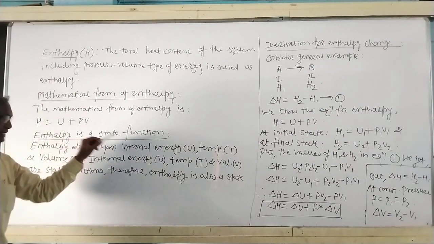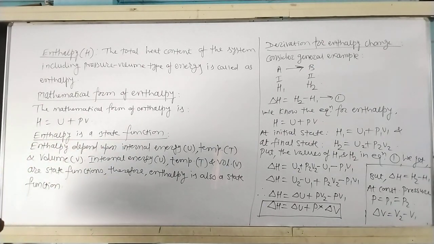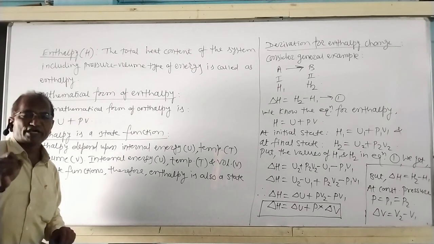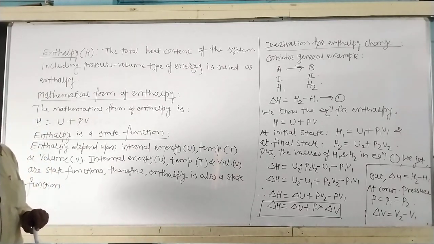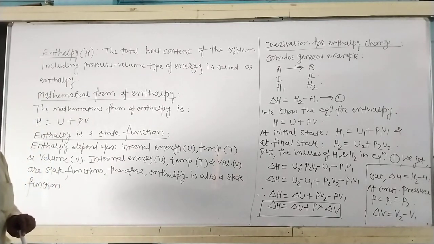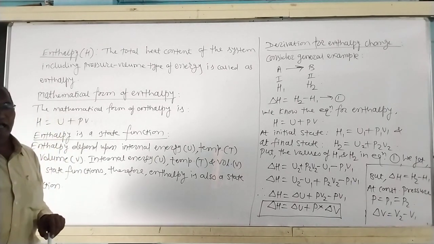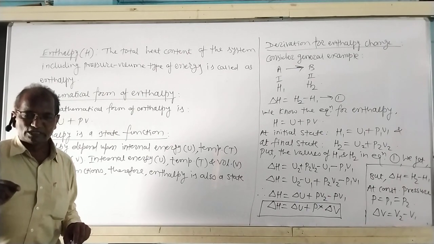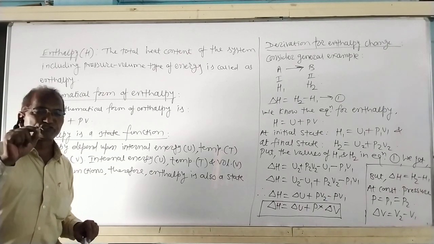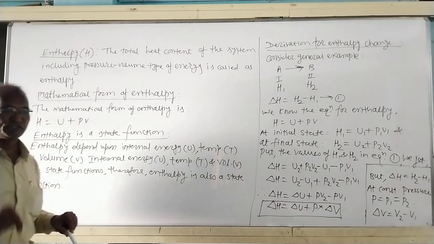Enthalpy is a state function. Explain. In last period, we have seen what is state function or thermodynamic function. The function which depends upon initial and final state of system, not path followed by system, is called as state function.